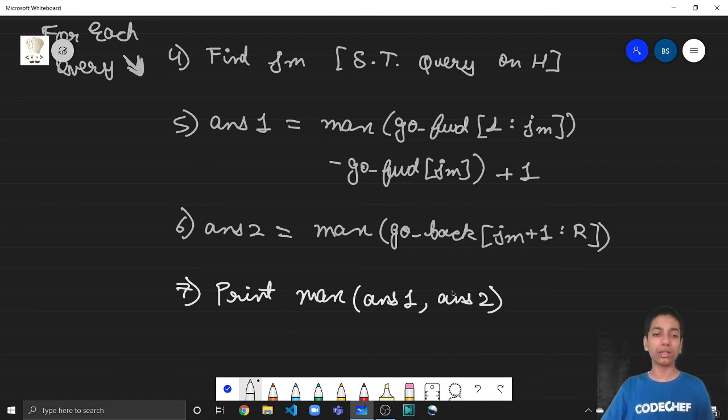Now, one thing to take care of is that answer 2 will only be computed if JM does not equal R, because then JM plus 1 to R makes no sense. If JM is equal to R, that is, the index of the maximum element turns out to be the rightmost element, then we don't need to compute answer 2. So it will basically be a simple if check: if JM is less than R, only then we compute answer 2. Fine. So finally we print the maximum of answer 1 and answer 2.